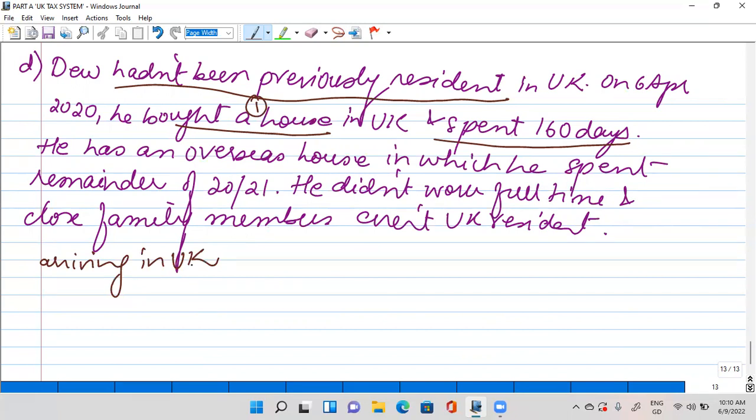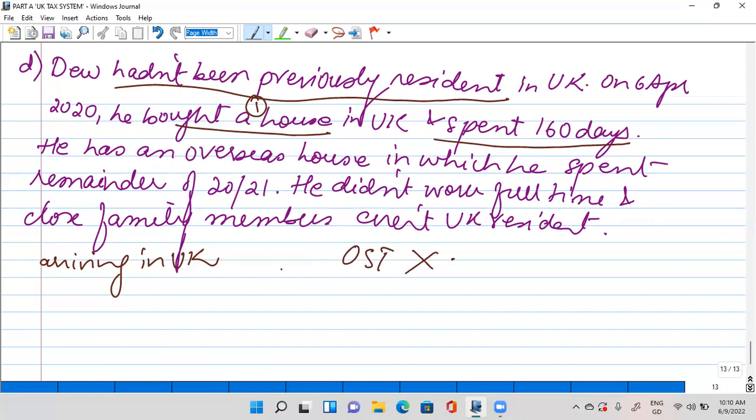So first of all, let's go for the automatic overseas tests. He's not meeting that test. Why? Because he has spent more than 46 days over here in the UK. He has spent 160 days, so the automatic overseas test is cancelled. Then let's see the automatic UK test. No, it will also not be met because he has spent less than 183 days. So for that condition and other conditions as well, he has an overseas home. He doesn't work in the UK, so the ties test is relevant.